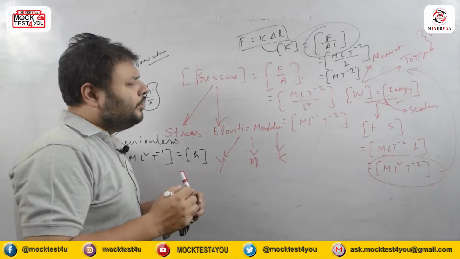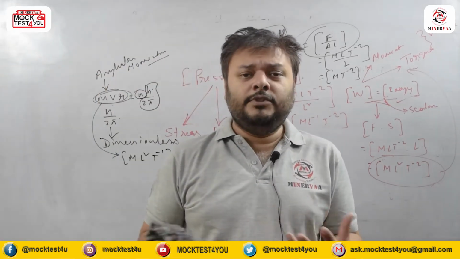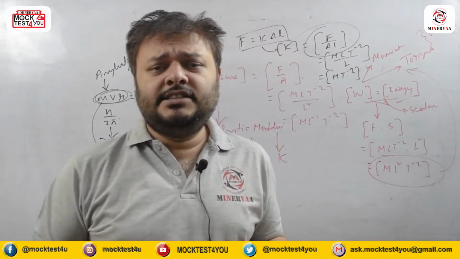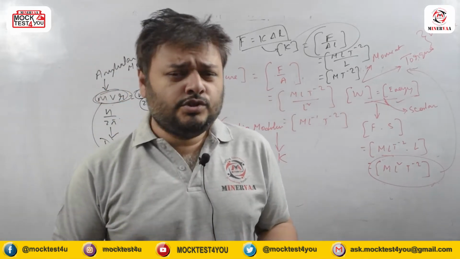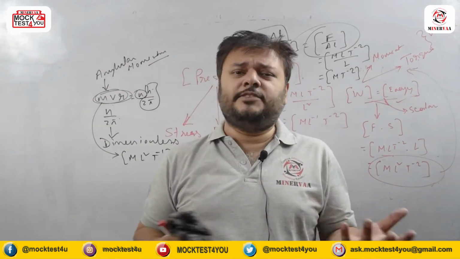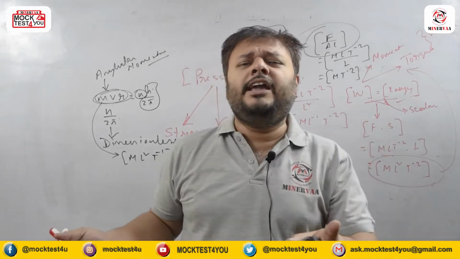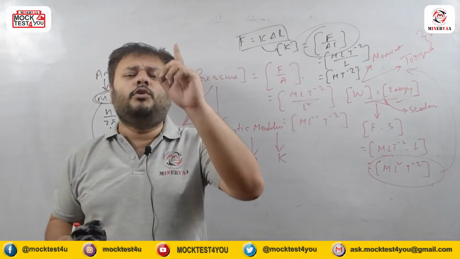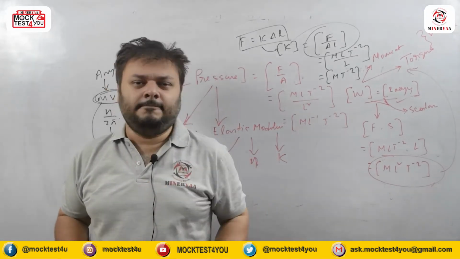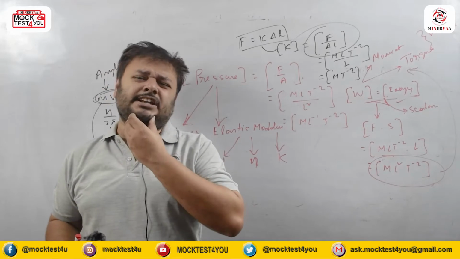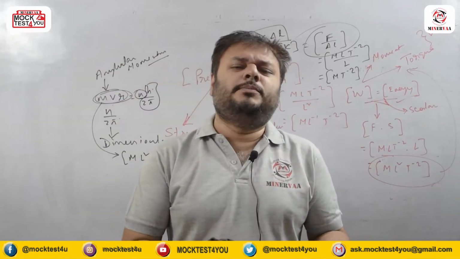So they can ask you which of these four options is equal in dimension with the force constant. What can I do? There are four options; do we have to check everyone's dimension? No. This will be equal with only one quantity in this world, that is the surface tension of any fluid, which acts on the superficial portion of the fluid surface.